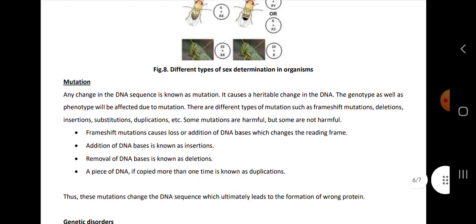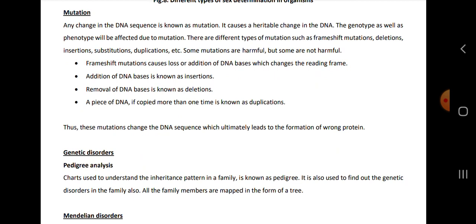Then comes mutation. Any change in the DNA sequence is known as mutation. It causes a heritable change in DNA. Genotype as well as phenotype will be affected due to mutation. There are different types of mutations such as frameshift, deletion, insertion, substitution, duplication, and so on. Frameshift causes loss or addition of DNA bases, which changes the reading frame. Addition of DNA bases is insertion, removal of DNA bases is deletion, and when a piece of DNA is copied more than one time, it is called duplication.